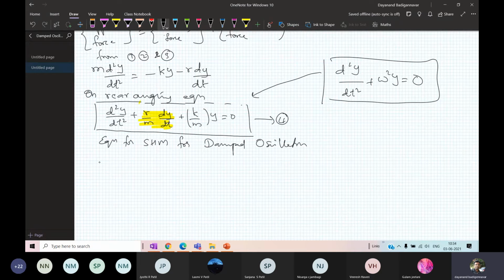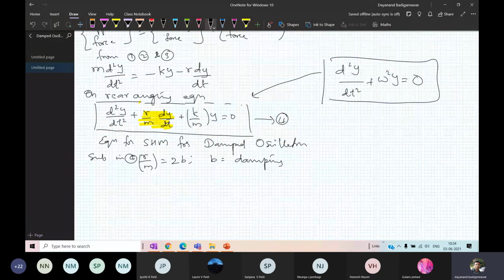If I simplify it, I can write R by M equal to, just substitute in 4, R by M is equal to 2B, where B stands for the damping coefficient.